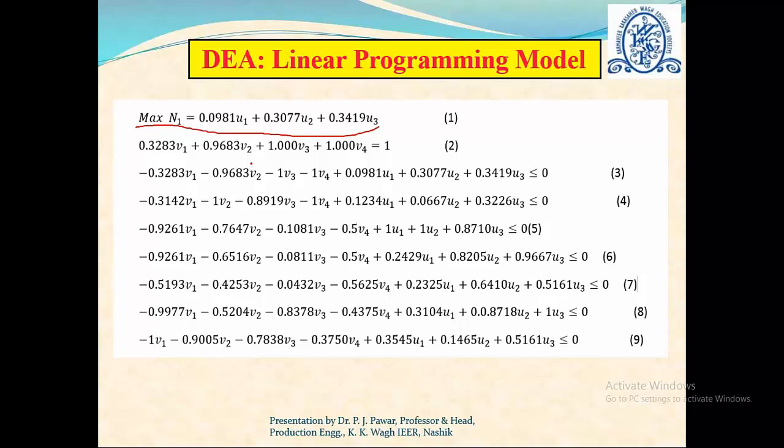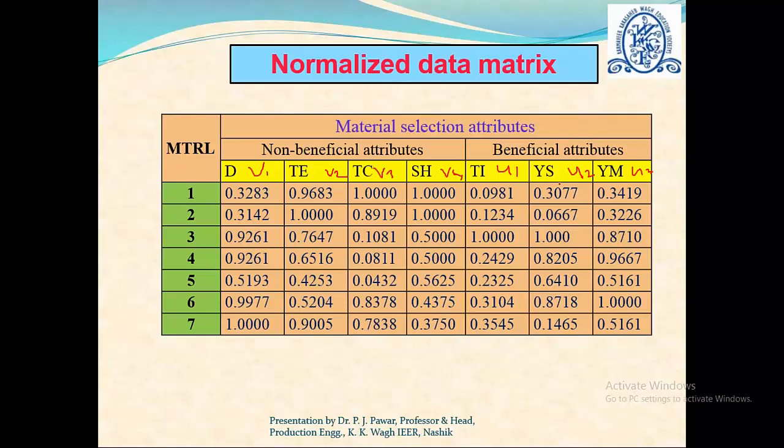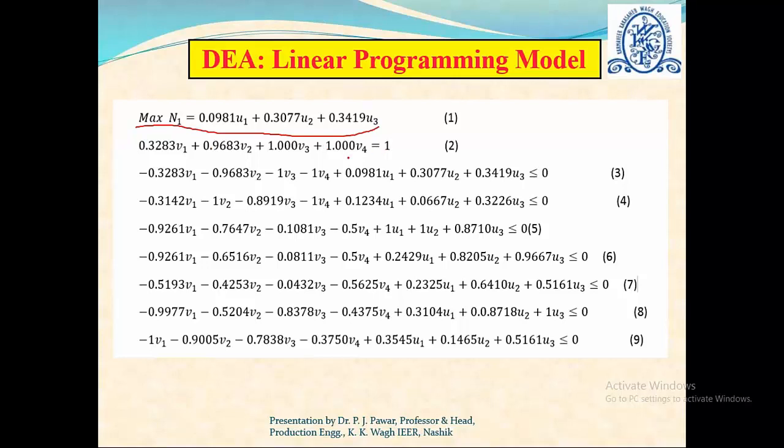Now we have to formulate the constraints. To formulate the objective function, we consider only beneficial attributes. While formulating the first constraint, we consider only non-beneficial attributes. So we consider here 0.3283 multiplied by V1 plus 0.9683 into V2 plus 1 into V3 plus 1 into V4, and this is equal to 1. So this is our first constraint. We can observe here the first objective function will take care of the beneficial attributes, and this first constraint will take care of the non-beneficial attributes.